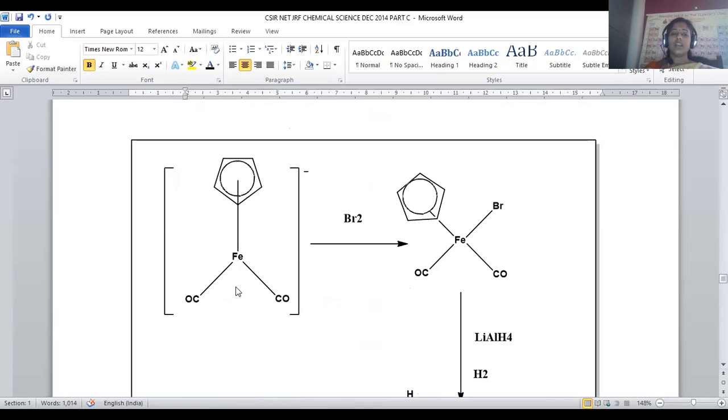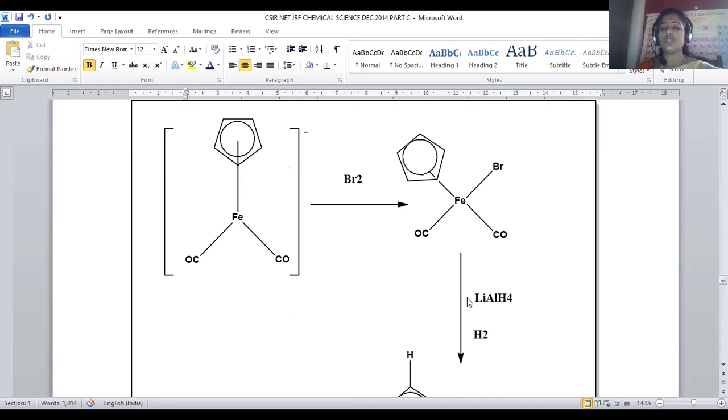Now it will be treated with bromine, so there is an extension of the coordination. Carbonyl groups contribute only 2 electrons, but cyclopentadienyl will give 5 electrons. When it is bonded to bromine, the coordination number will be extended by 1 unit, so it becomes a tetra-coordinated complex.